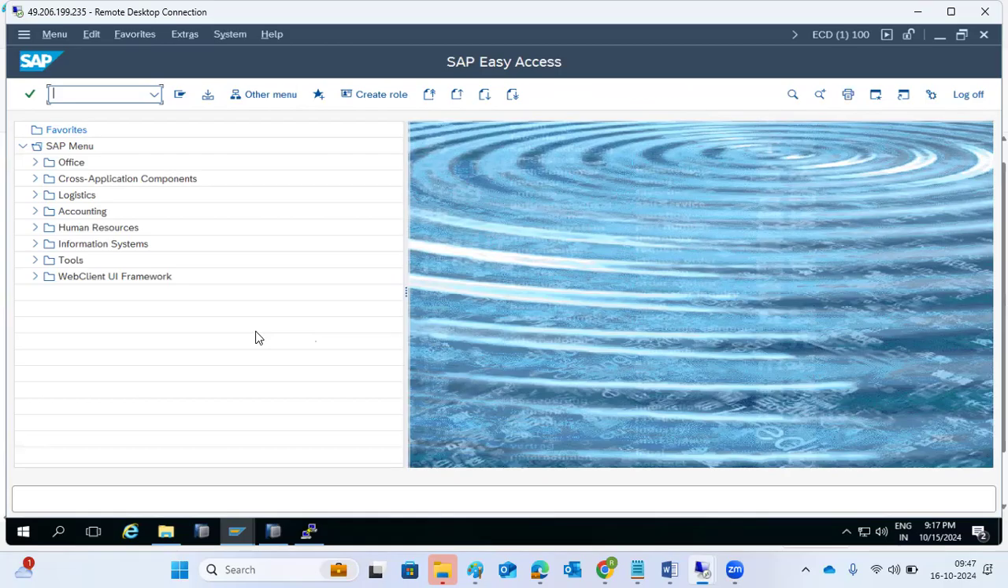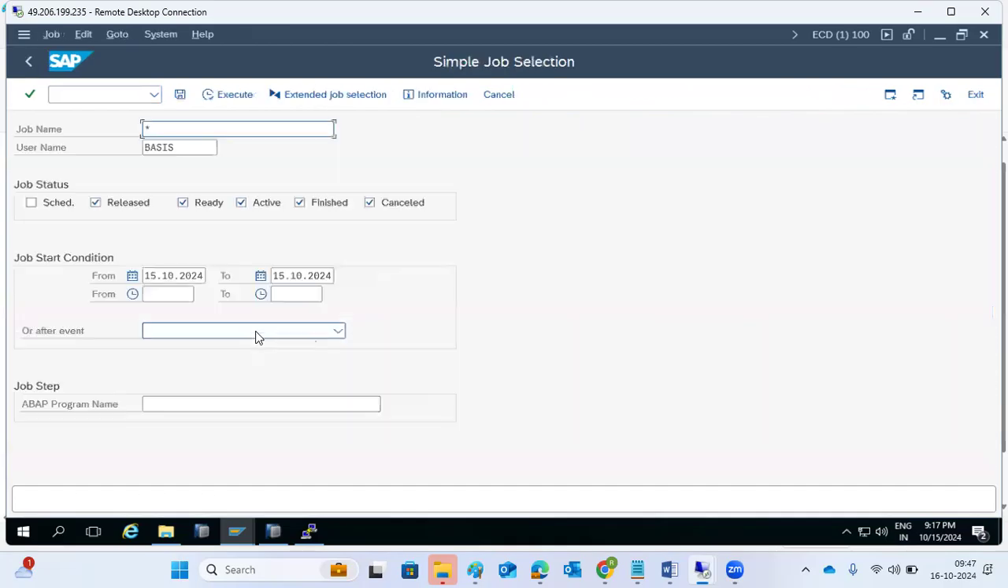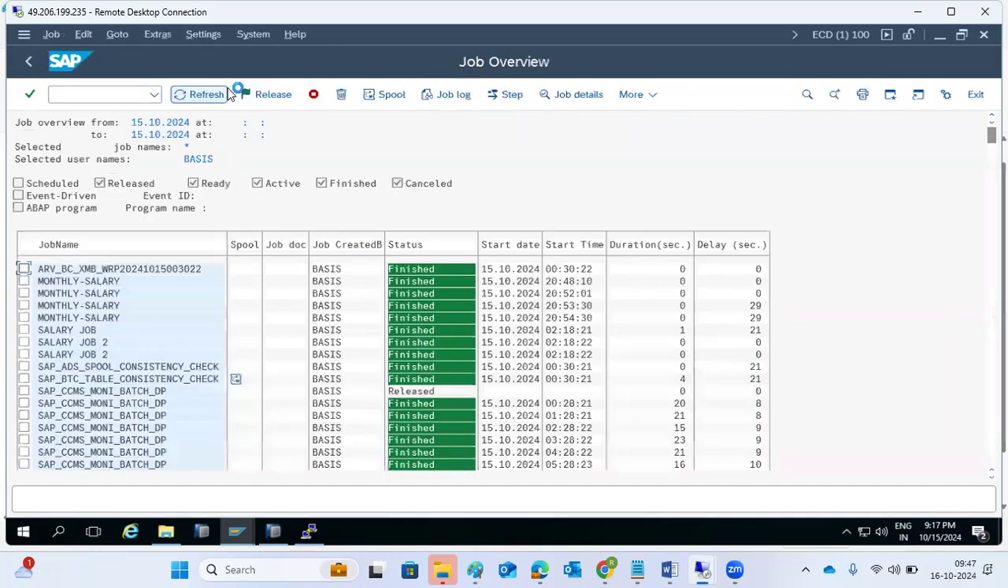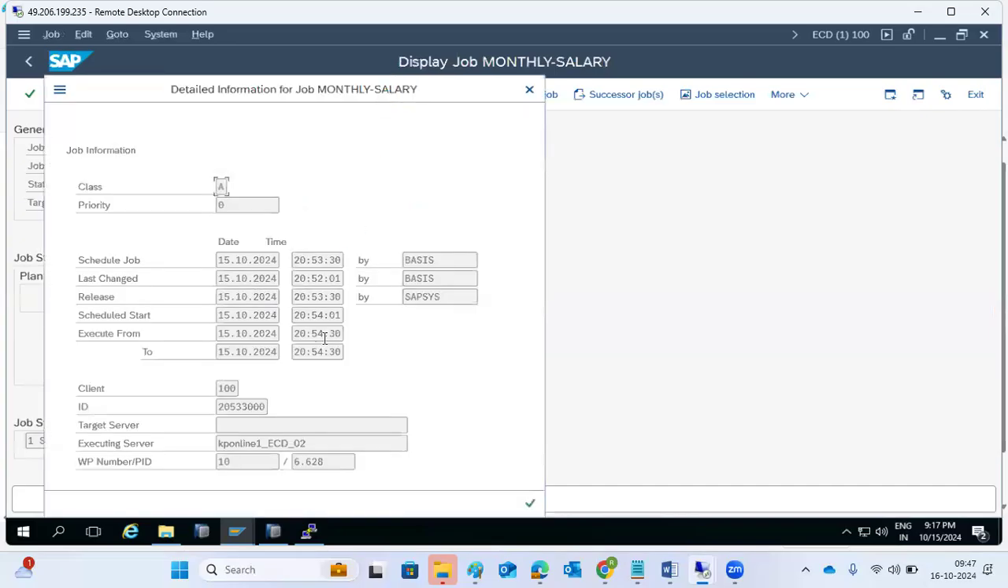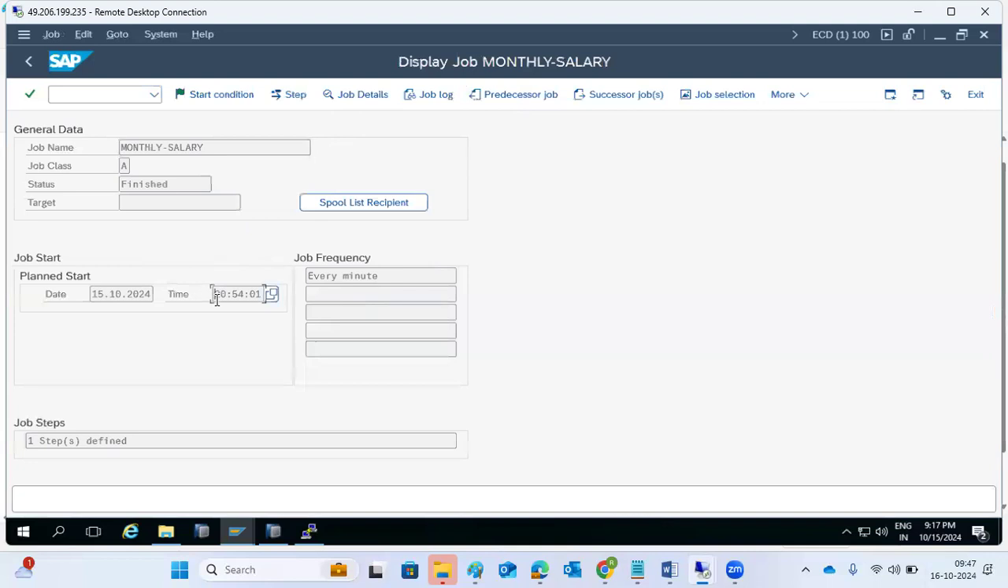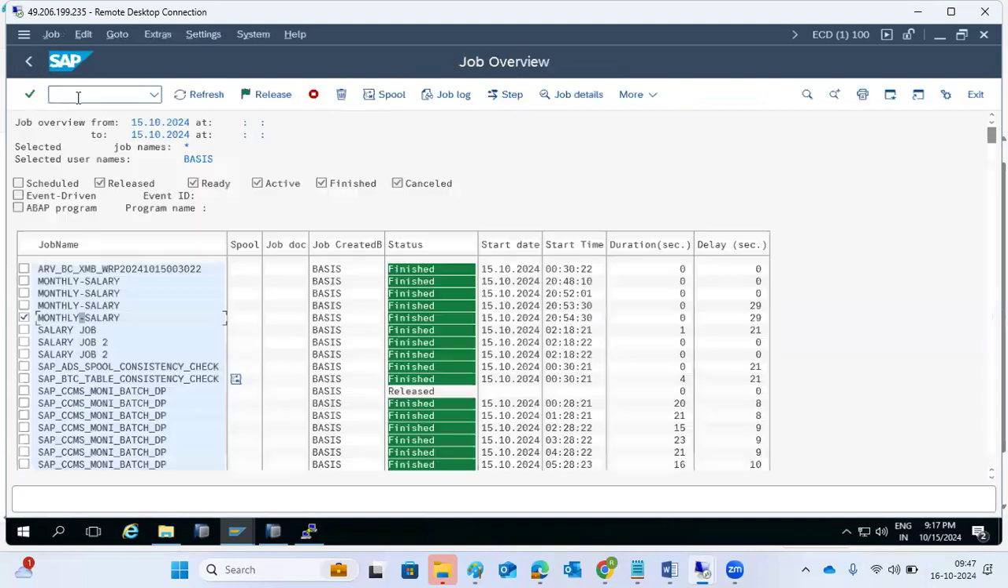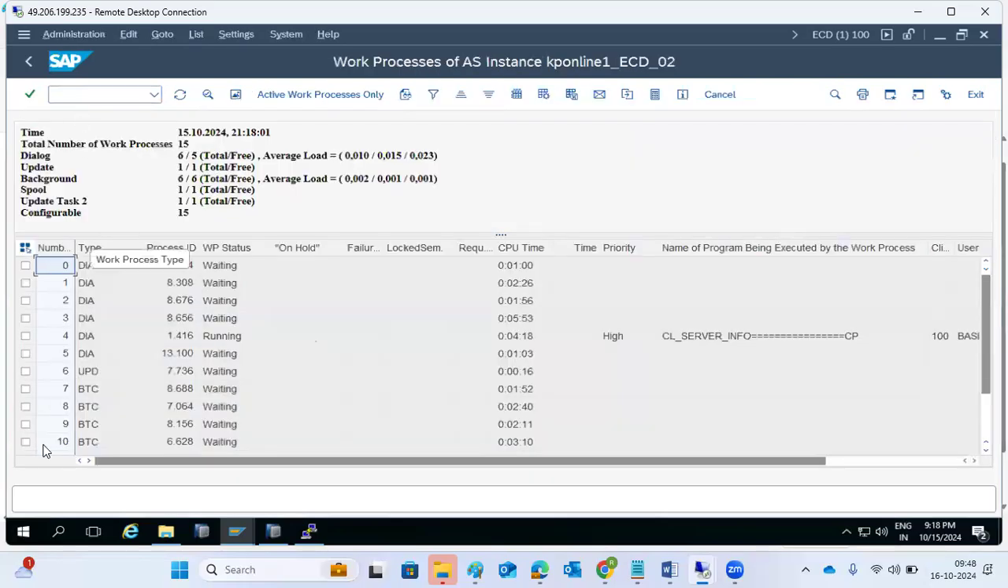By checking the log. Each job will run on one work process, right? So if you go to SM37, suppose take this monthly payroll job. This job was executed on work process number 10. Go to SM50 and look at work process number 10.